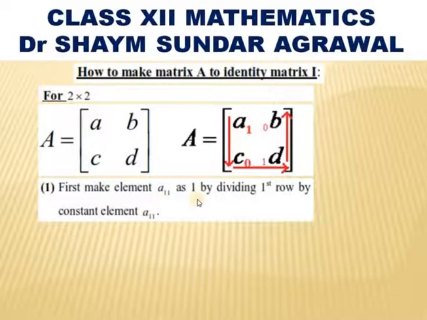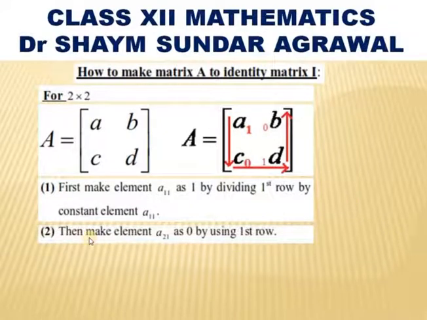First, make the first element a11 as 1 by dividing the first row by that constant. So, first step is divide R1 by a11. Next, the second element a21, second row first column, you have to make it 0 by using the first row.